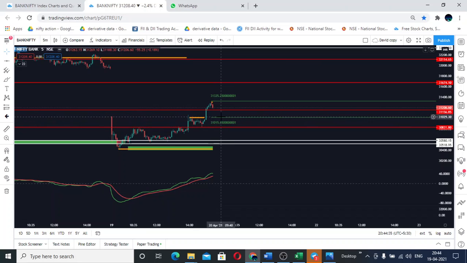Usually I'll get my 30 points here, but I don't want to take any chances if something goes wrong, if some news comes in all of a sudden. So that will be my trade for tomorrow, and I believe it might open somewhere around